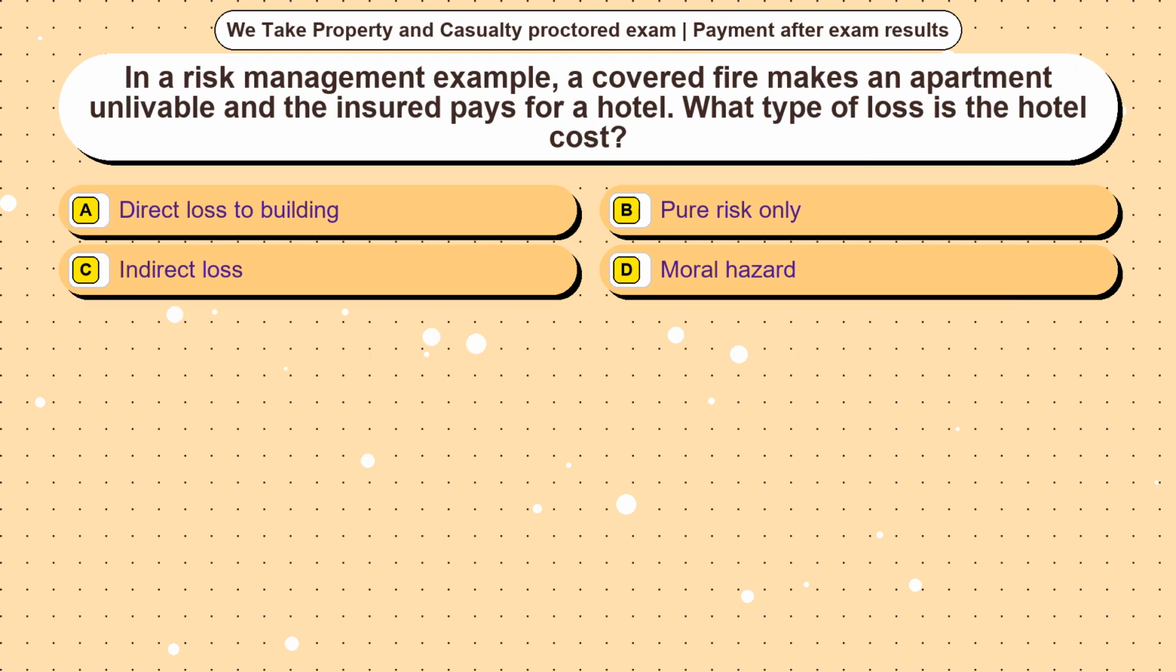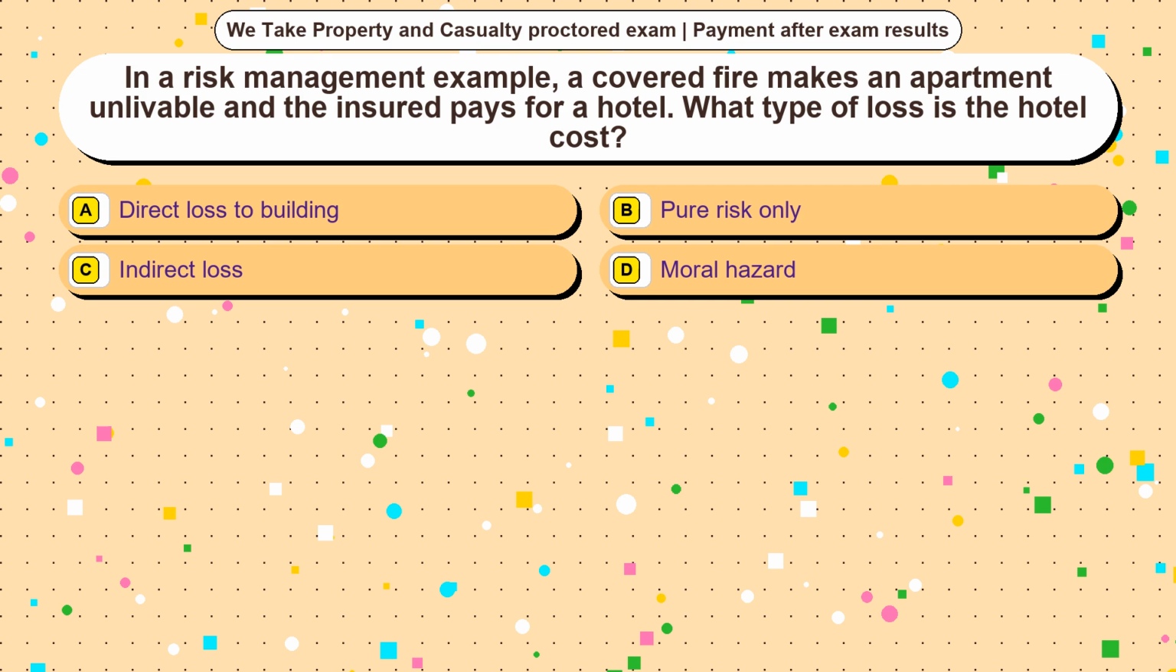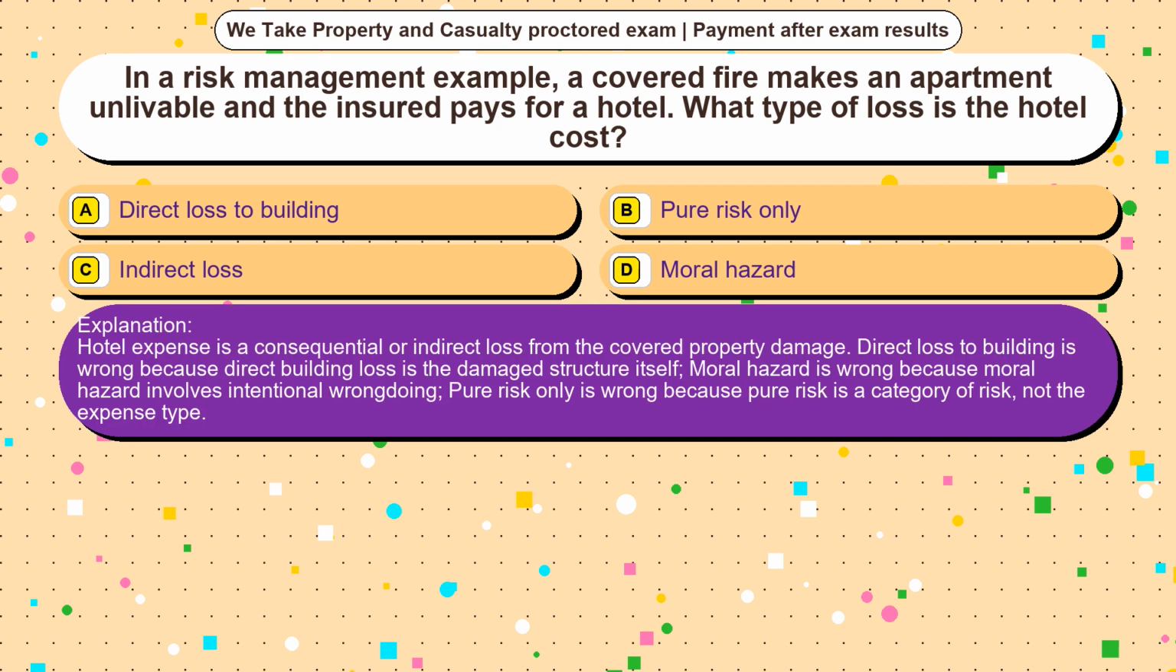Question 3. In a risk management example, a covered fire makes an apartment unlivable and the insured pays for a hotel. What type of loss is the hotel cost? Option A, direct loss to building. Option B, pure risk only. Option C, indirect loss. Option D, moral hazard. The correct answer is option C. Hotel expense is a consequential or indirect loss from the covered property damage.